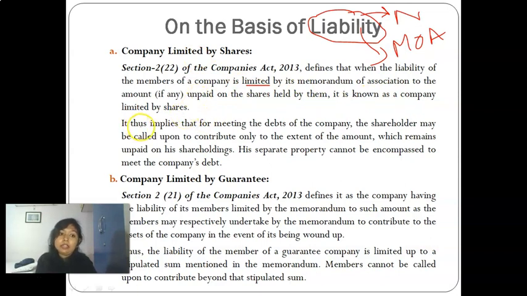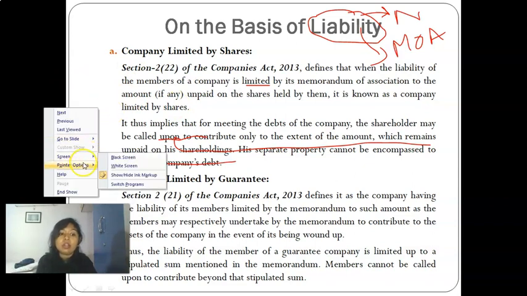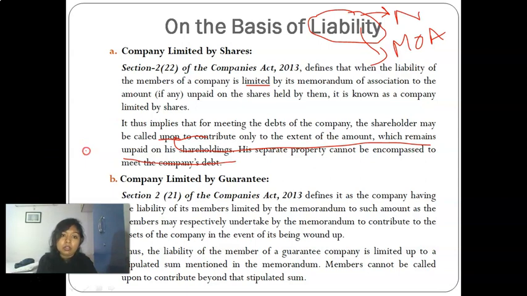And it thus implies that for meeting the debt of the company, the shareholder may be called upon to contribute only to the extent of the amount which remains unpaid on his shareholding. We all studied in accounts about call money, first call, second call, allotment money, all these things.